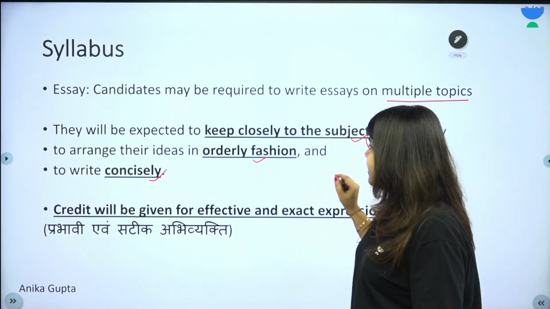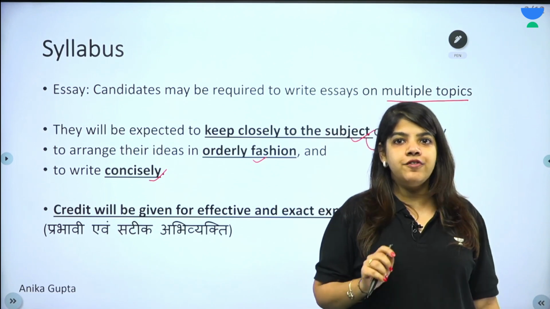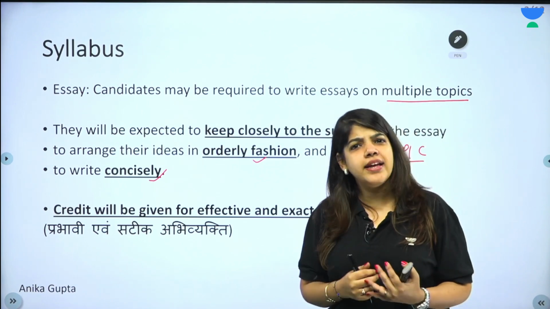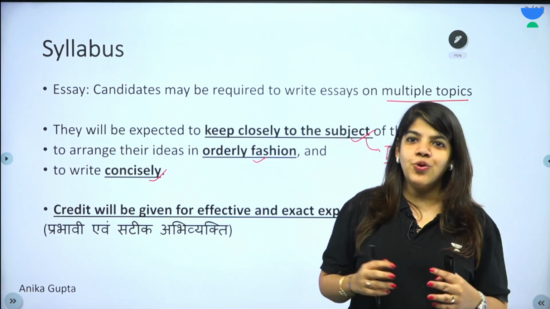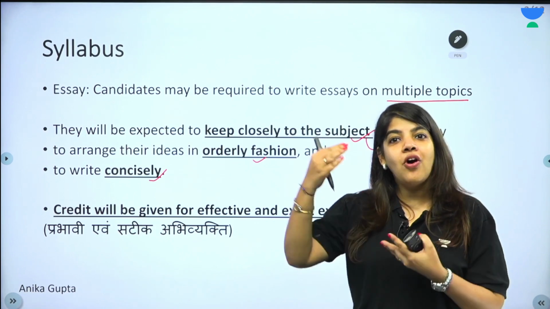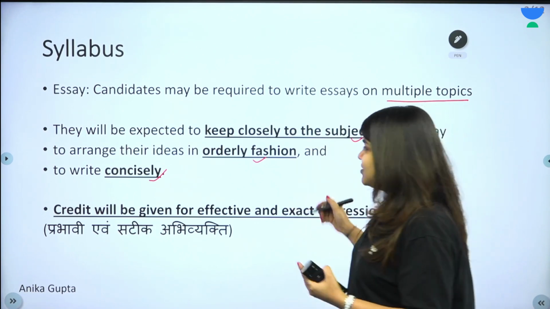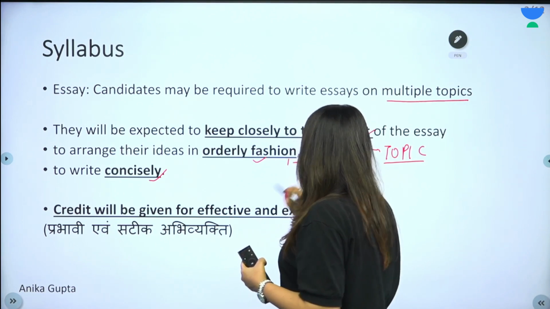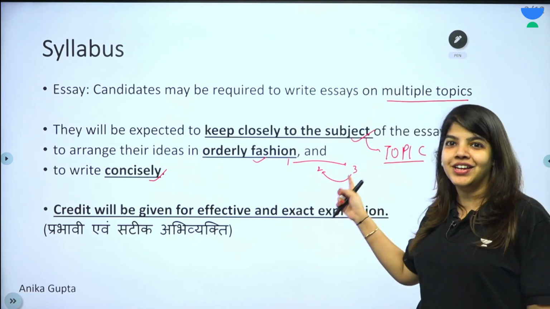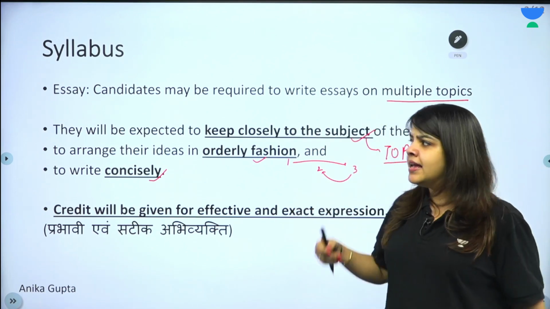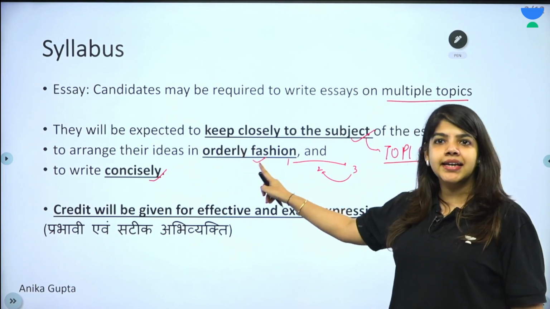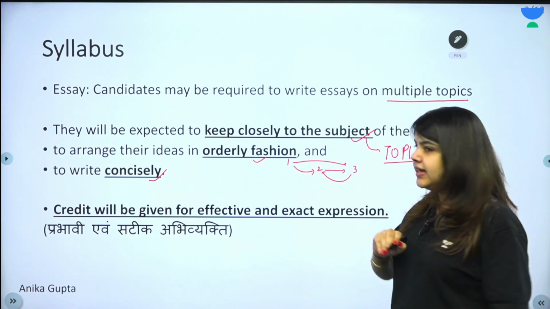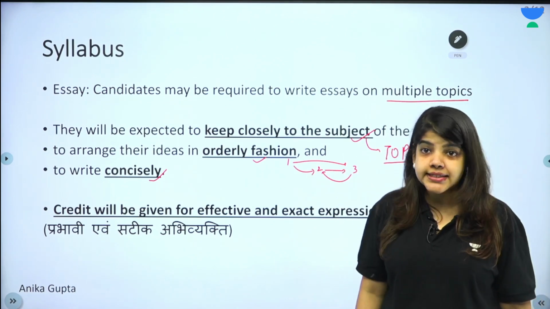Second guideline is to arrange their ideas in orderly fashion. So you have to arrange your ideas in a structured manner. Now, why is this? Let us say you get selected. You're going to write a report. Your report has to be organized. It cannot be that you're jumping from point 1 to point 3 and then you come back to point 2. This is something which will not be allowed in your report. It is not expected of you. So you have to arrange your ideas in orderly fashion. So 1 leads to 2, leads to 3. This is what will be expected in your essay.